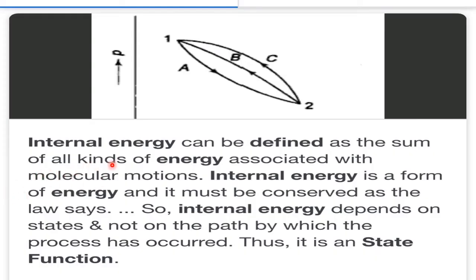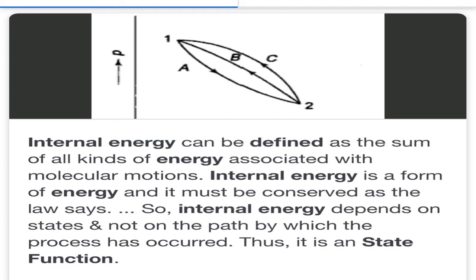Now, internal energy can be defined as the sum of all kinds of energy associated with molecular motion. This I told already in a different way. Internal energy is a form of energy and it must be conserved as the law says. So, internal energy depends on the states and not on the path by which the process has occurred. Thus, it is a state function.